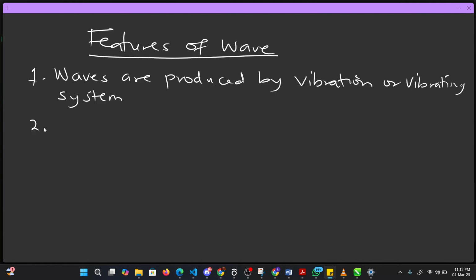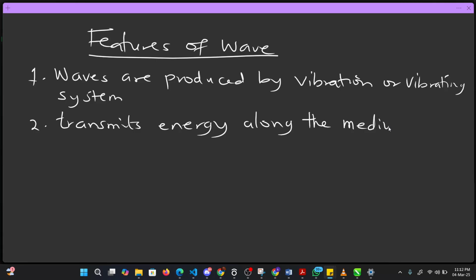That's number one. Number two, what is the feature of wave now? It must transmit energy from one point to another. Transmit energy along the medium. So that's what I mean by it transmits energy along the medium. So it must transmit energy.